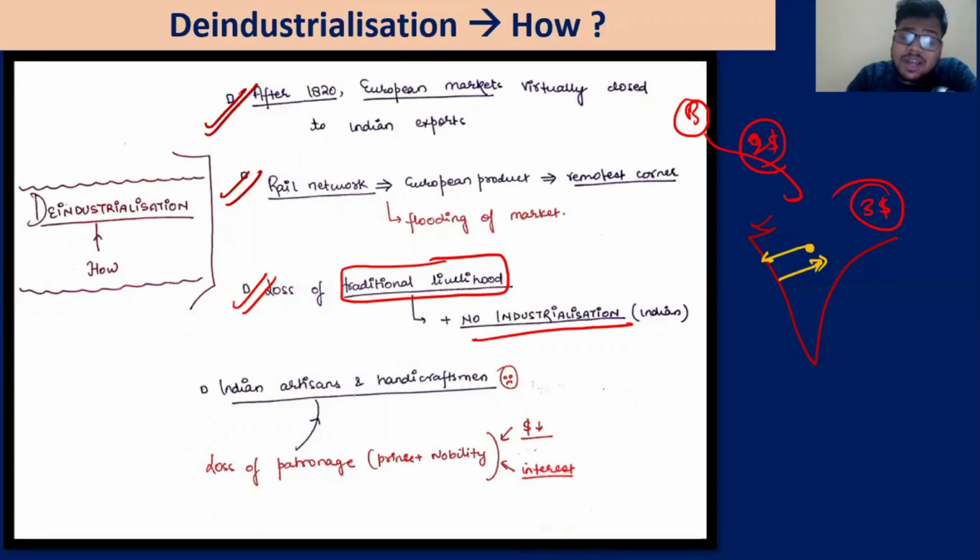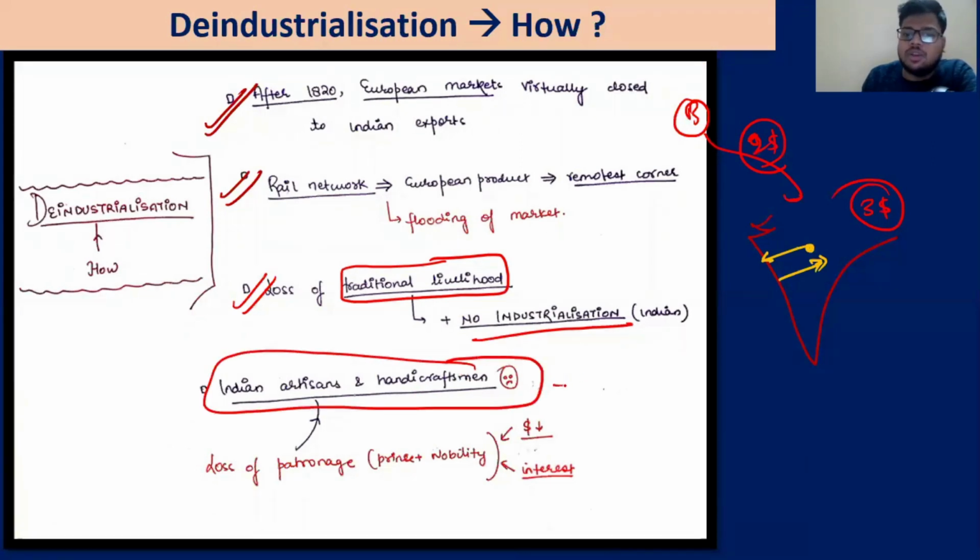Even in the local market, they cannot compete, because the things coming from Britain have, first of all, very cheap raw material. Secondly, they have duty-free exports, so they are also very cheap. So the Indian artisans and handicrafts could not find a local market. Even then, sometimes the Nawabs used to patronize them and give them money, saying, okay, we will buy your stuff. But now we have seen the princes and the nobility.